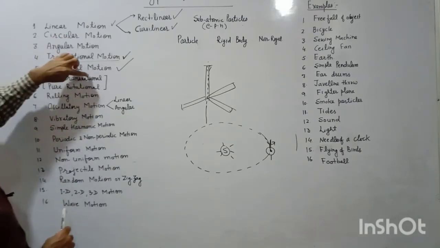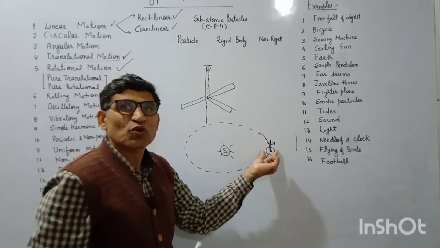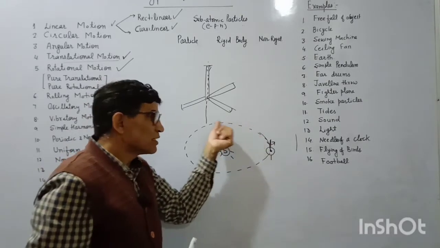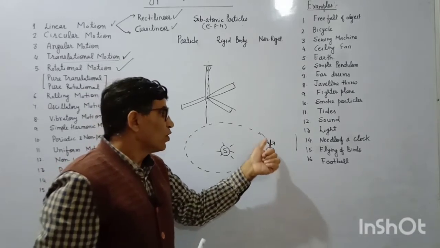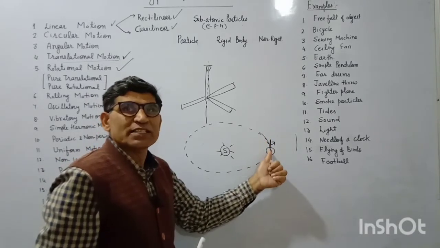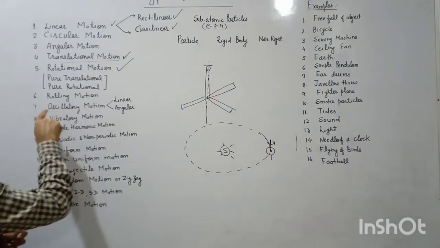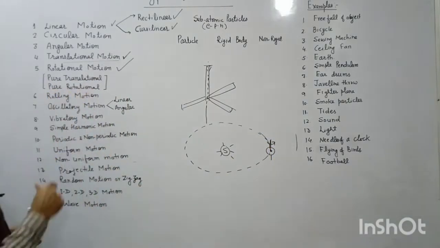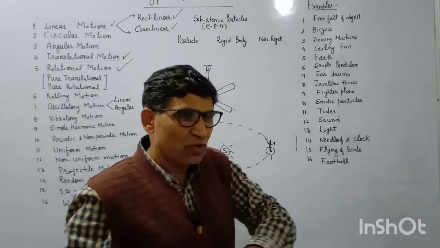Now pure translational motion: if the Earth stops rotating about its own axis and only translates, that is pure translational. If it only rotates about its own axis and does not translate, that is pure rotational. Now rolling motion. Suppose a ball is rolling over the ground.